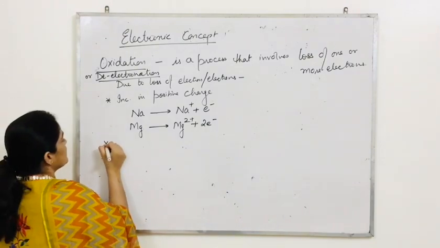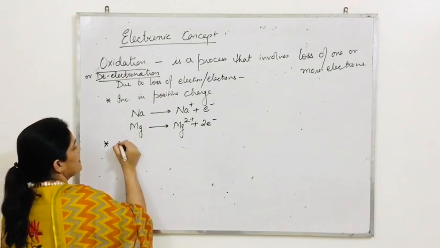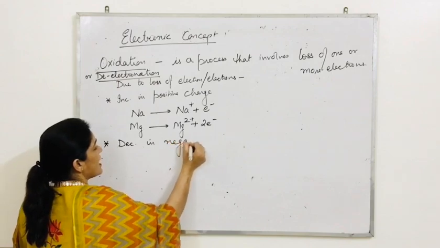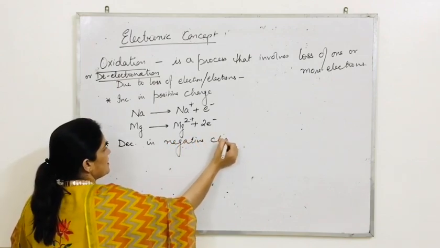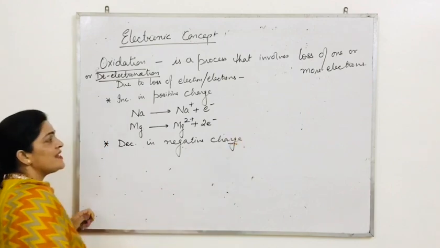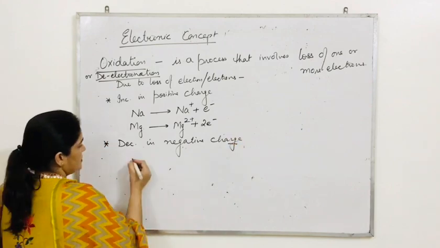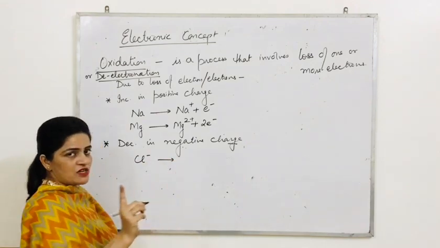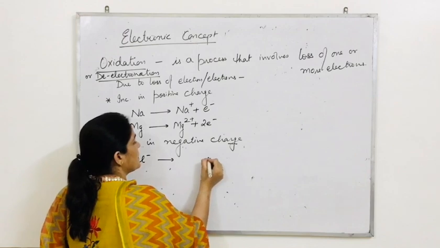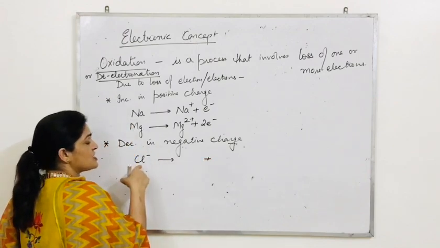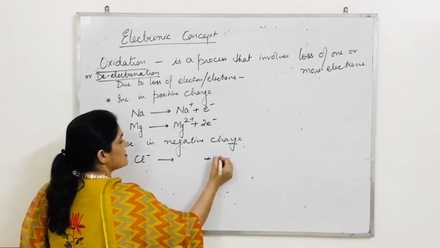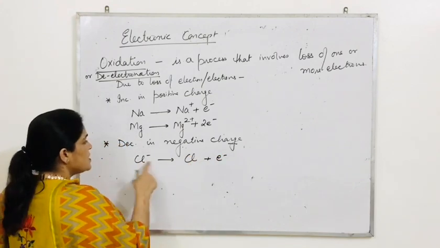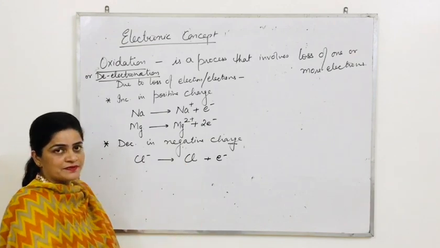Now similarly, due to the loss of electron, there is a decrease in negative charge on that species. Giving you an example: if you have Cl negative, there is already a negative charge on this, that means it has extra negative charge. If this chloride ion loses one electron, it will become a chlorine atom. Its negative charge is decreasing.